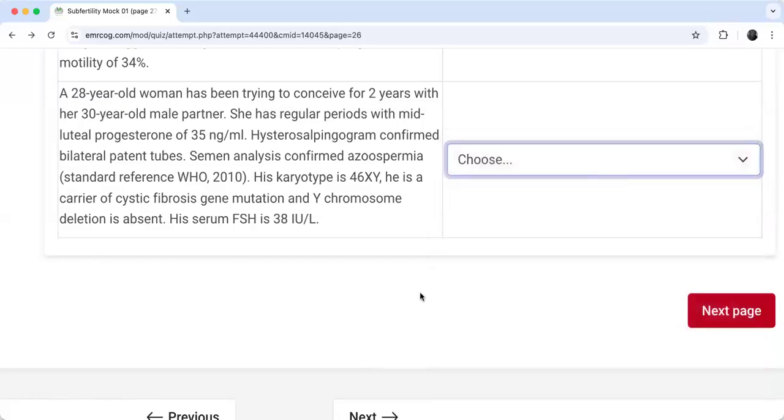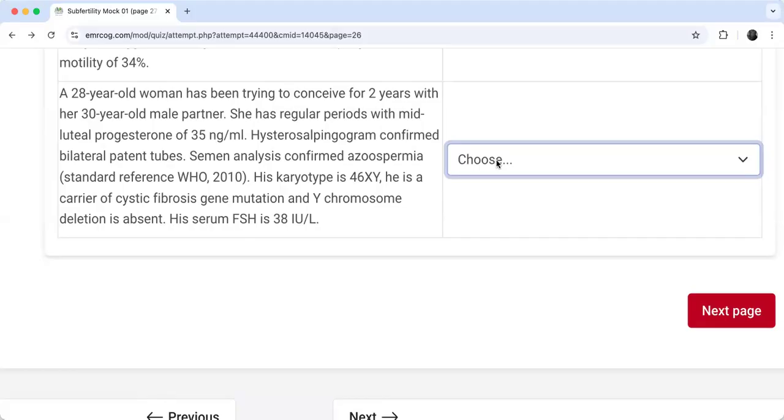What do you think? Look, is that an indication of IUI? Please remember, what are the 3 indications in the NICE guideline for IUI? 1 is same-sex relationship. 2 is infection, so for fear of infection, for example an uncontrolled HIV case, we will go for sperm washing, IUI, and so on.